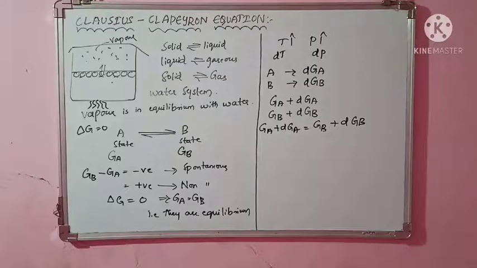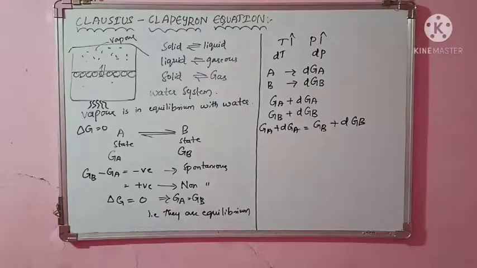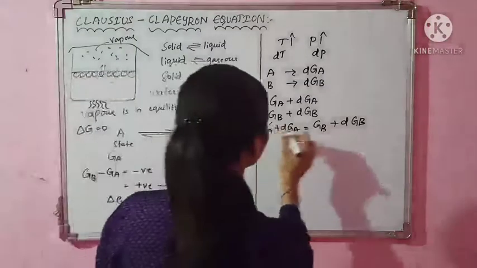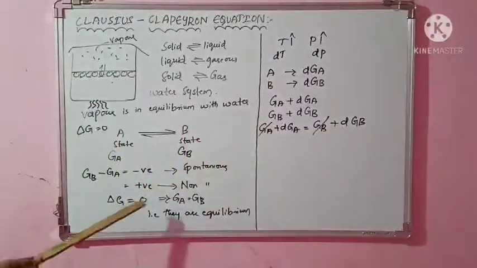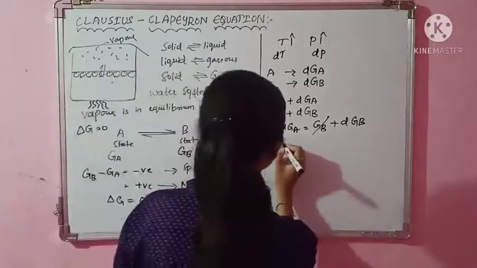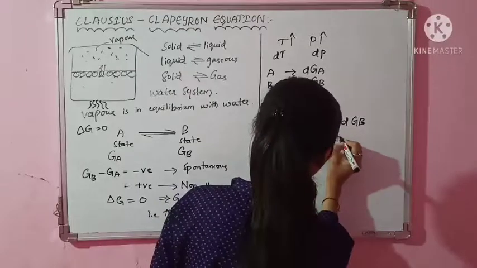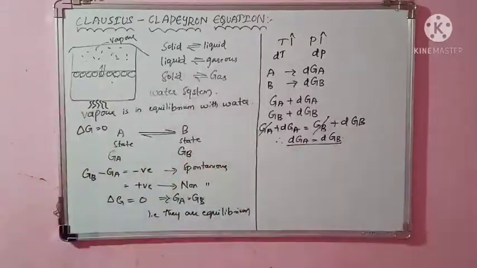But you don't know how much GA and GB are, but you know the condition that GA is equal to GB. Yes, you know that GA is equal to GB. So what I can do? I can cancel GA and GB, because since they are same, I have written already. GA and GB are same. Therefore what I can conclude is dGA is equal to dGB. This you have to remember. So I can conclude dGA is equal to dGB.